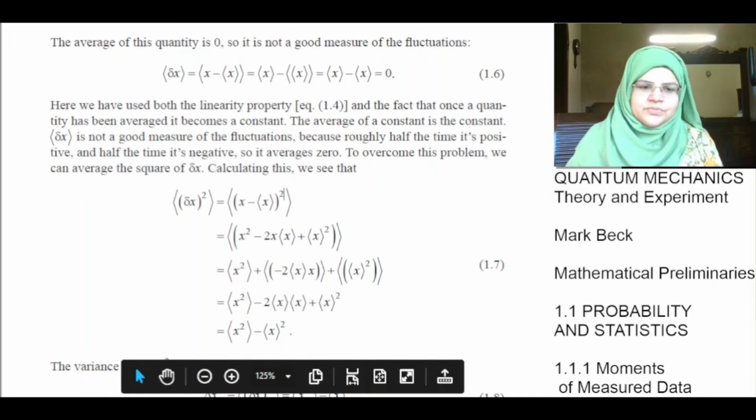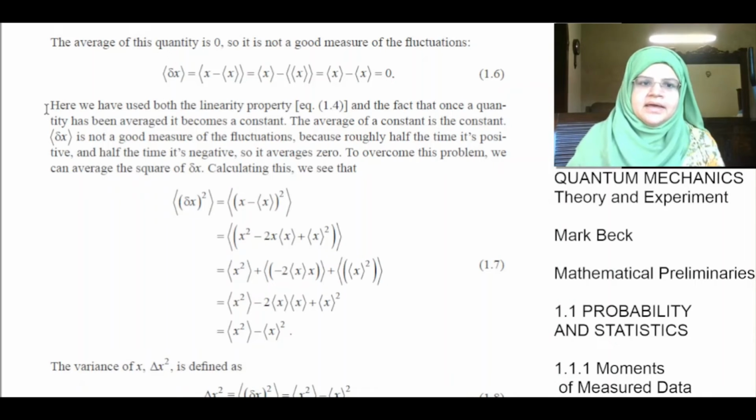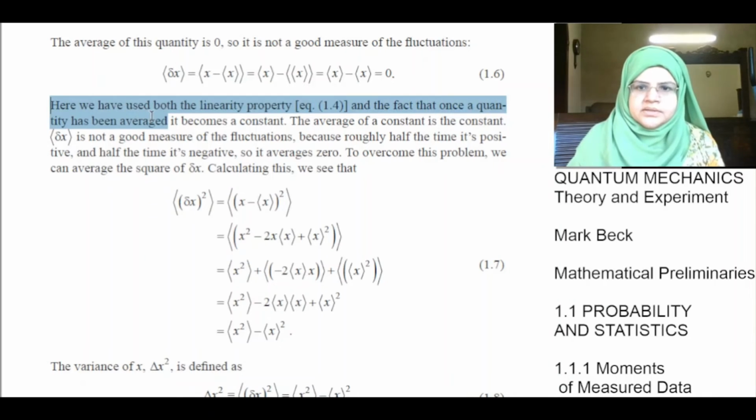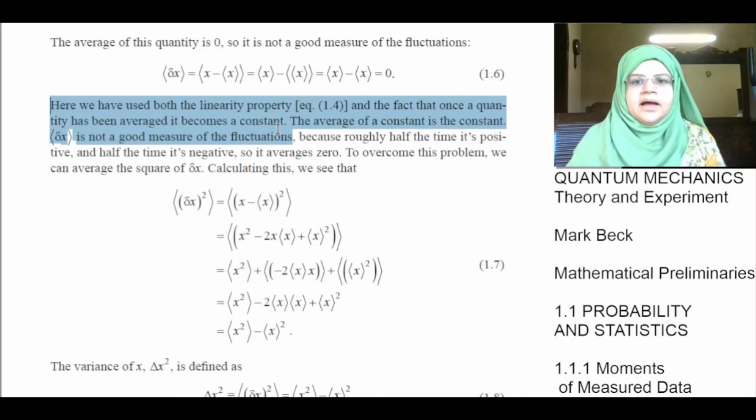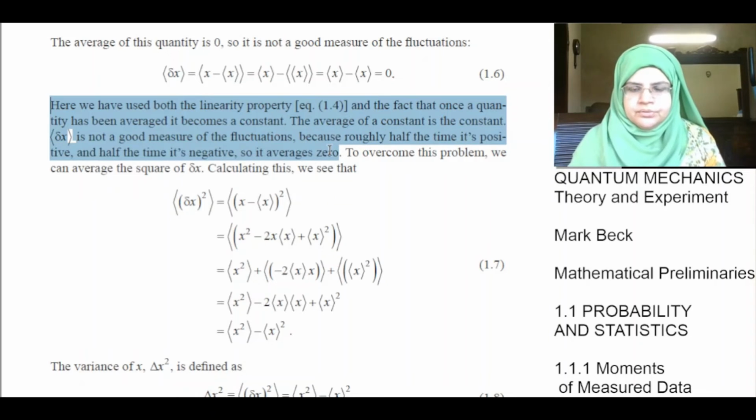Here we have used both the linearity property and the fact that once a quantity has been averaged, it becomes a constant. The average of a constant is a constant. The mean of delta x is not a good measure of the fluctuation because roughly half the time it's positive and half the time it's negative, so it averages to 0. To overcome this problem, we can average the square of delta x.